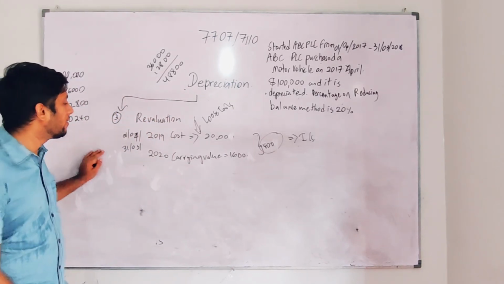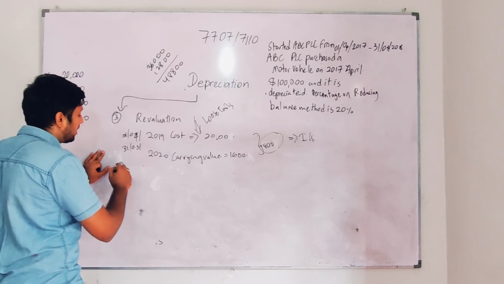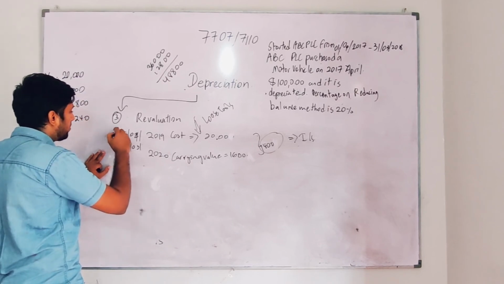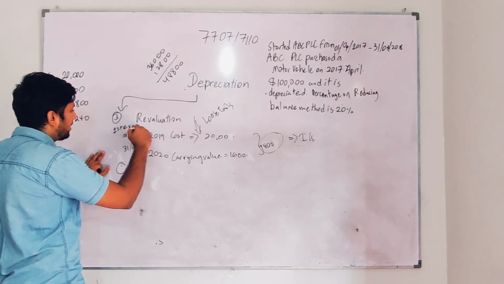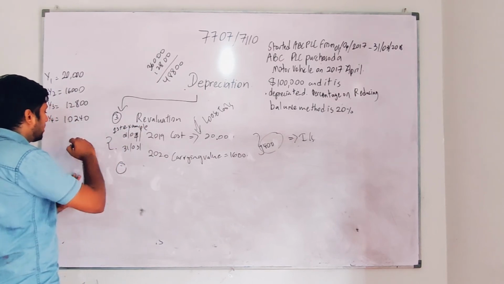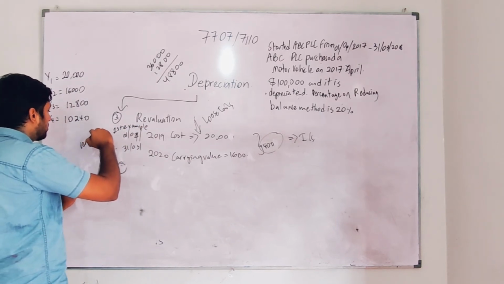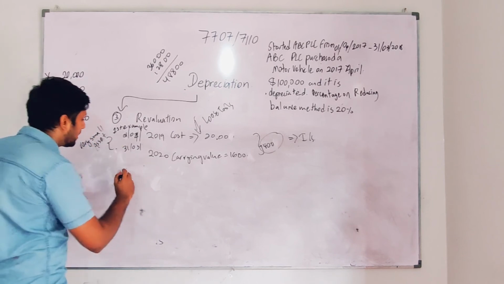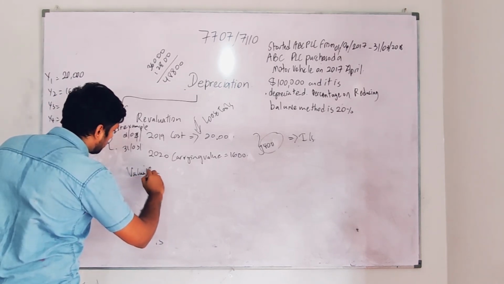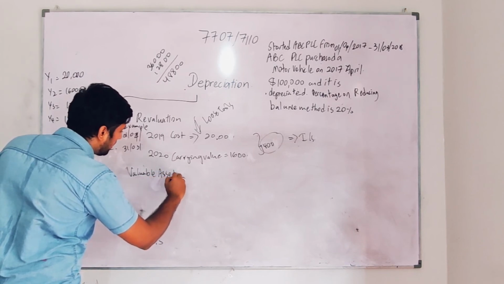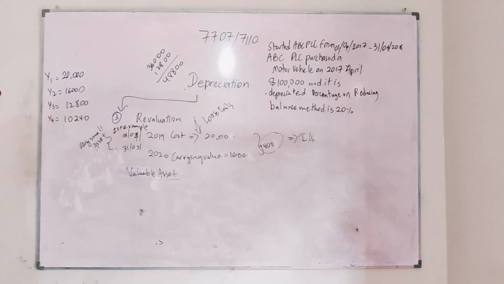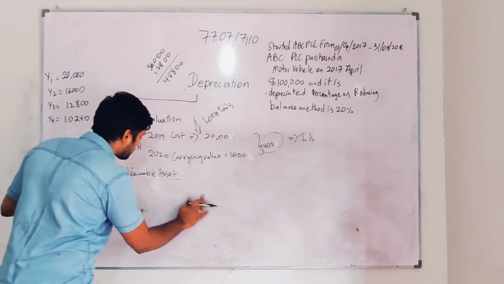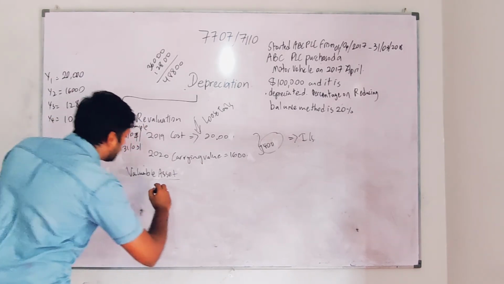Now this is the first example, a very tiny asset. This is how you recognize it when it comes to revaluation. Now I'm going to take a big, valuable asset. How do you record a valuable asset? Easy. Say you have a computer.